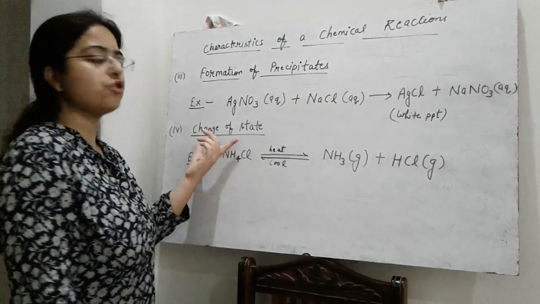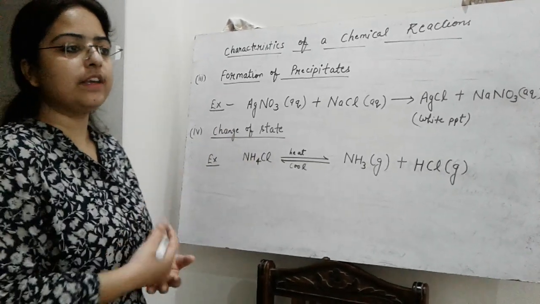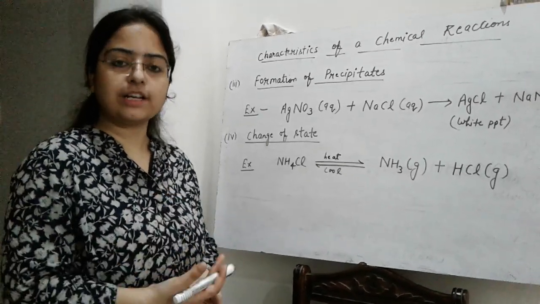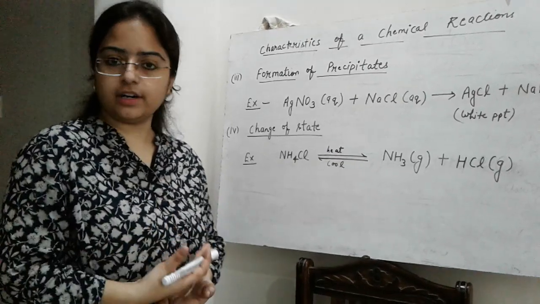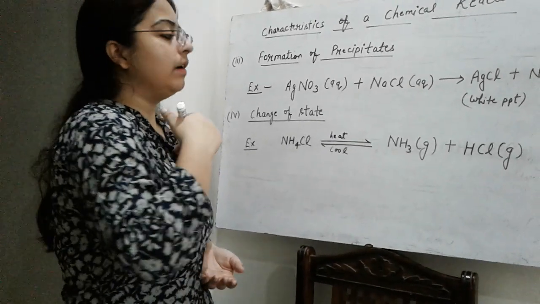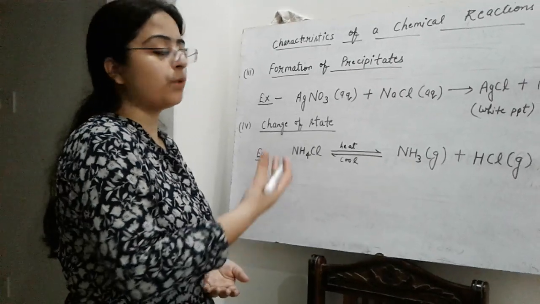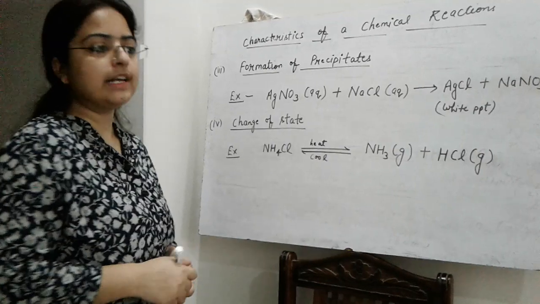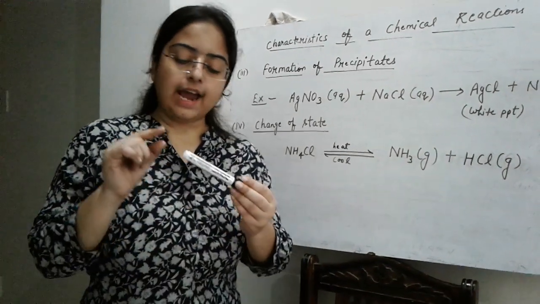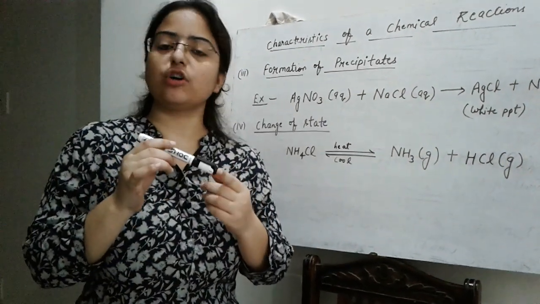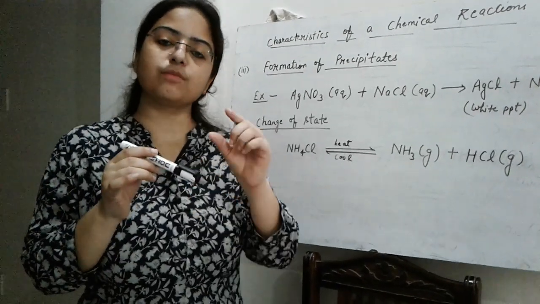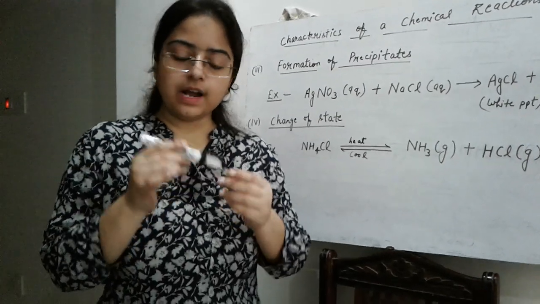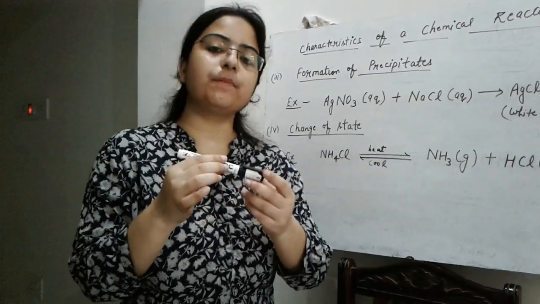The next change is change of state. In some chemical reactions, the reactant might be in the liquid state or gaseous state, or maybe in the solid state also, but the physical state of the product can be changed. Here you can see ammonium chloride. Suppose this is a test tube, this is the mouth of the test tube and this is the bottom. We have taken a small quantity of ammonium chloride, which is a solid, in the test tube, and it is kept in a tilted position.